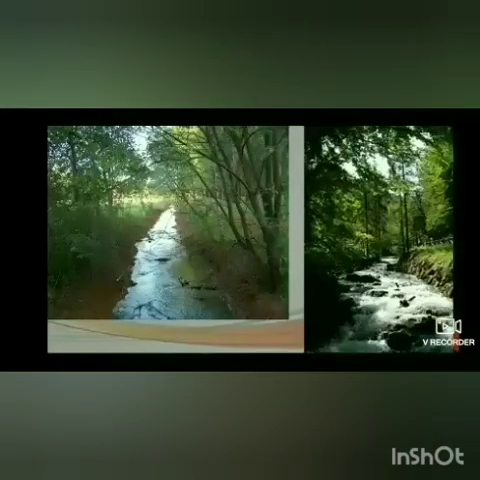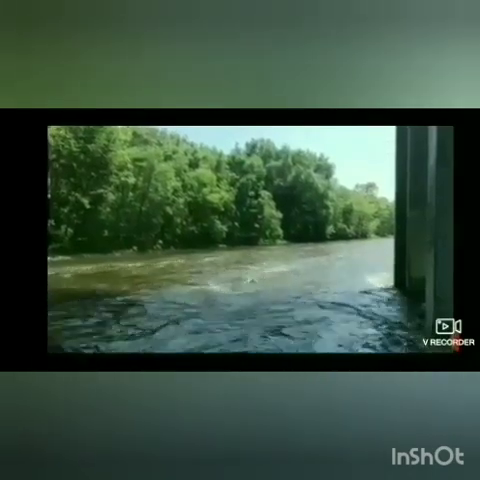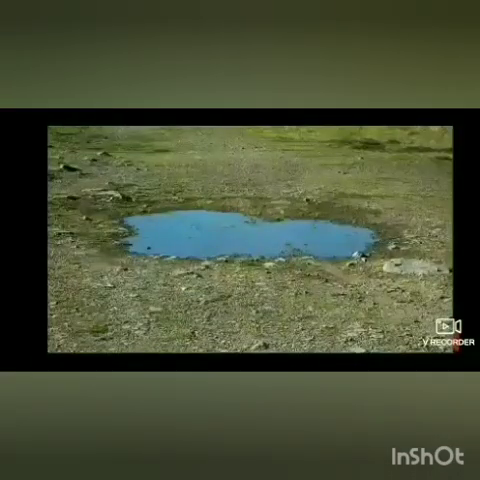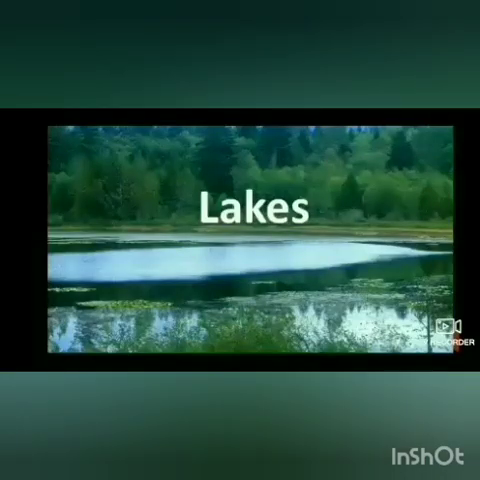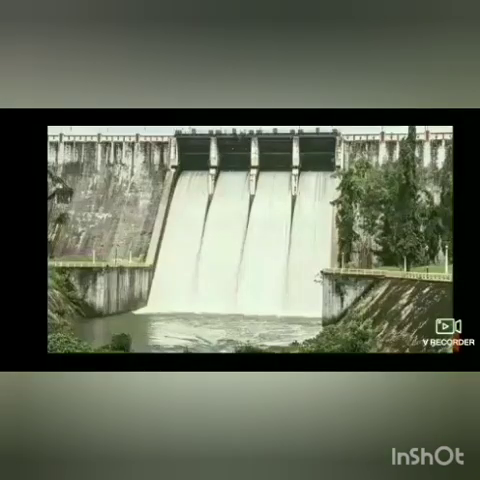When it rains heavily, the flow of water increases the level of the rivulets, streams and rivers, and some water collects in a puddle. In this way, lakes are formed. So rivulets, streams, rivers and lakes are water bodies. People build a dam to store the water from a flowing river, and people use water from the dam when it doesn't rain.